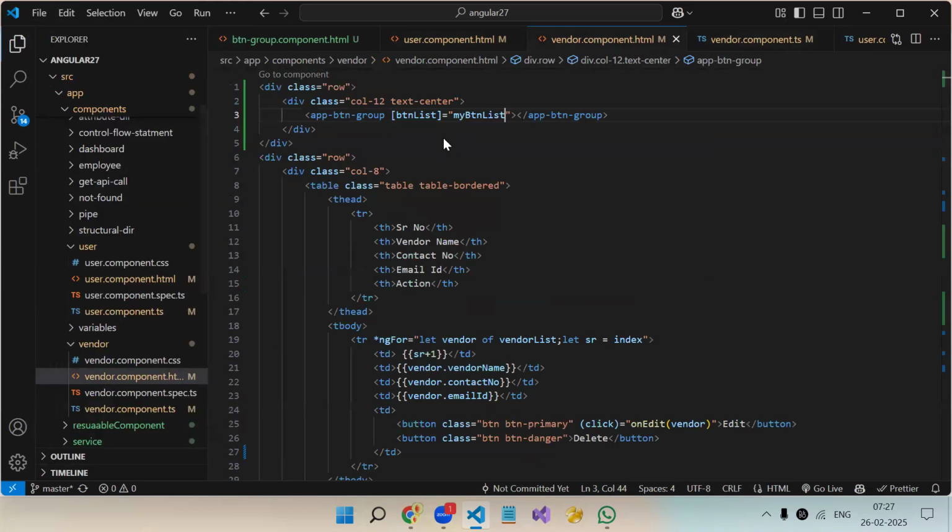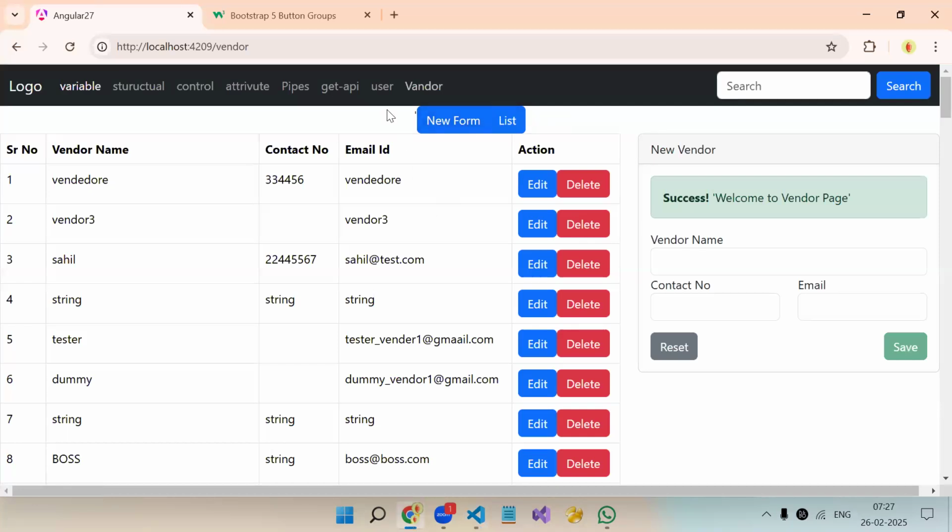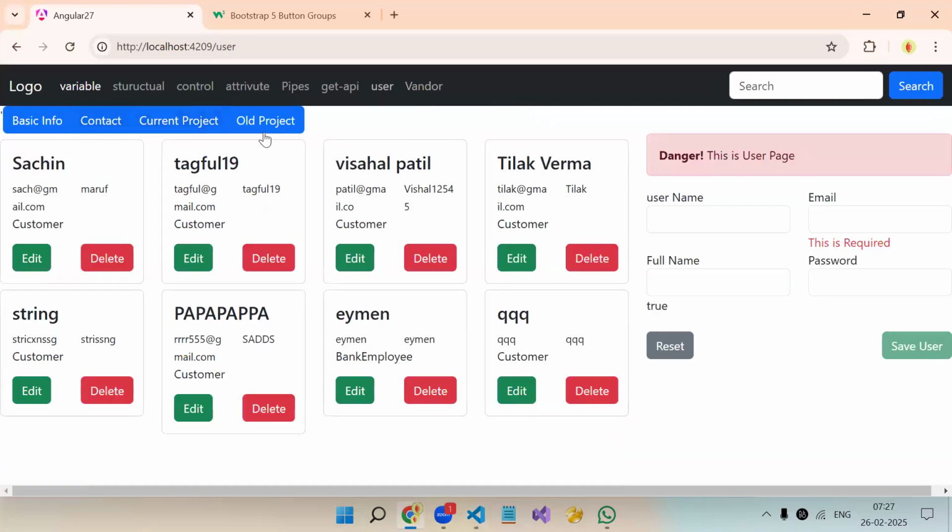So if we go to the vendor, you see the new form and list buttons are coming. In user, the same component is displaying 4 buttons. So however many buttons you need in the respective component, you will pass that many buttons in the array. Okay. This is half the work done.